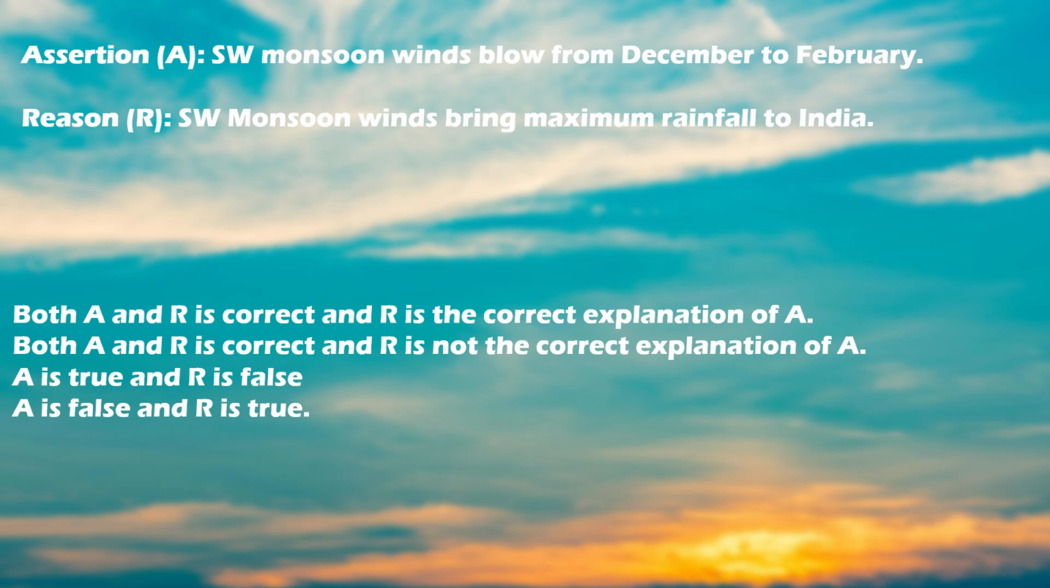In this case, the correct option would be A is false and R is true, option number 4, because the period of southwest monsoon is June to September and not from December to February. The December to February months stand for the winter season or northeast monsoon season.